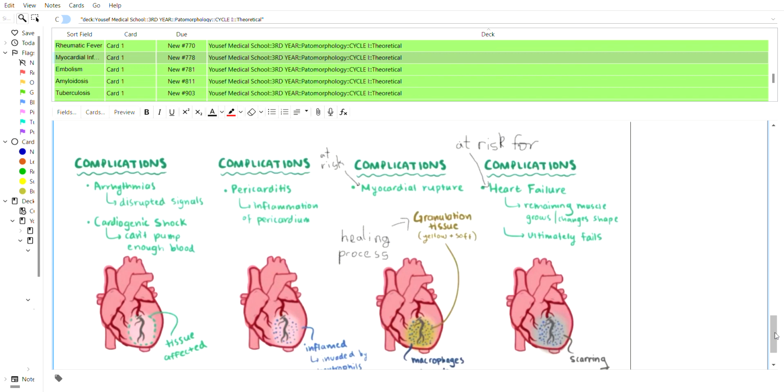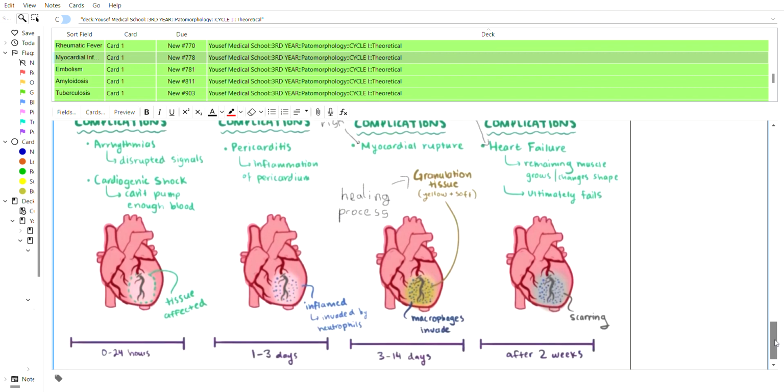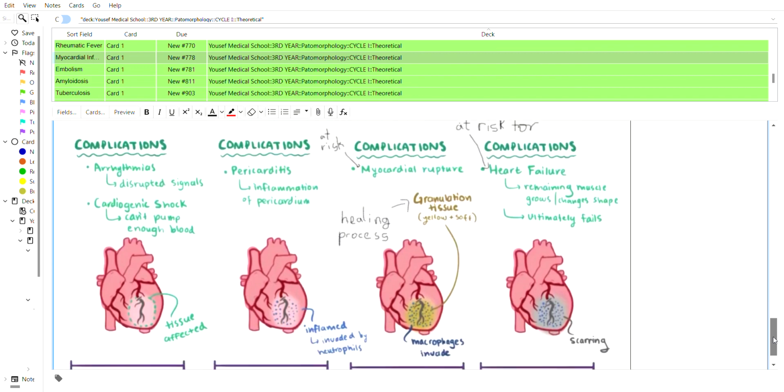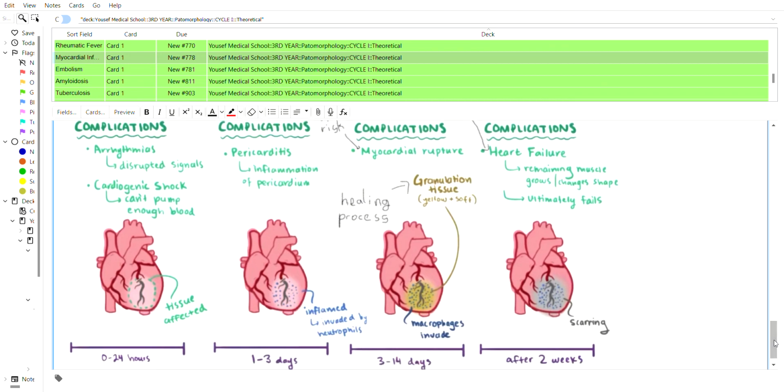And here we can see a beautiful picture which basically summarizes the stages from 0 to 24 hours, 1 to 3 days, 3 days to 2 weeks, and after 2 weeks. And as we can see here, arrhythmias, cardiogenic shock in the first day, then obviously the pericarditis as the inflamed tissue gets invaded by neutrophils.